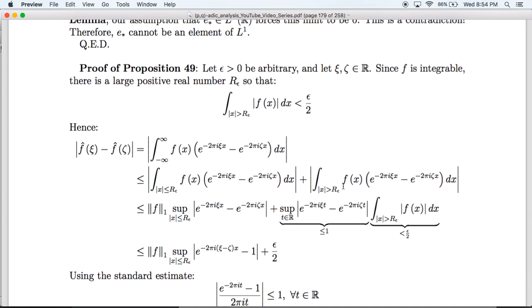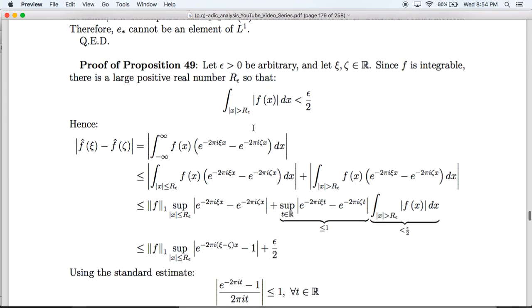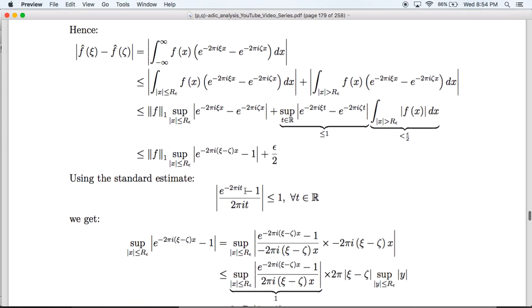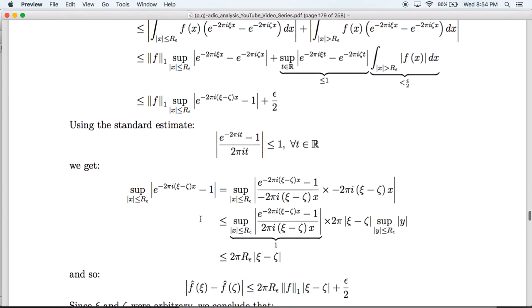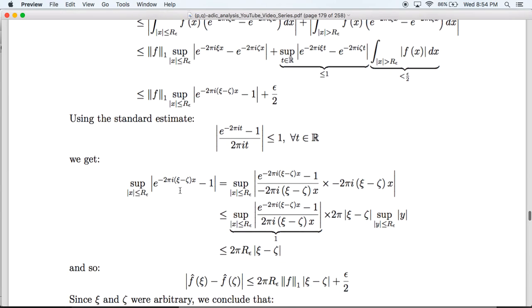Here, this is bounded by the supremum of this function on all of R, and here this is going to be less than epsilon over 2 by our choice of r epsilon. And here we use the standard estimate that this thing is less than or equal to 1 for all real numbers t. And so expanding this, we see that the supremum on this bounded interval is less than or equal to 2 pi r epsilon times |xi minus zeta|.